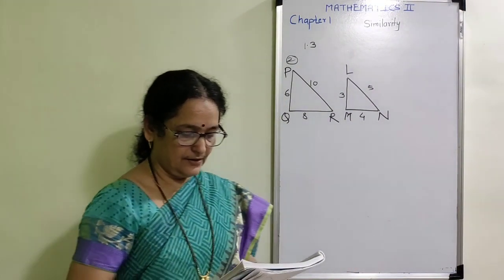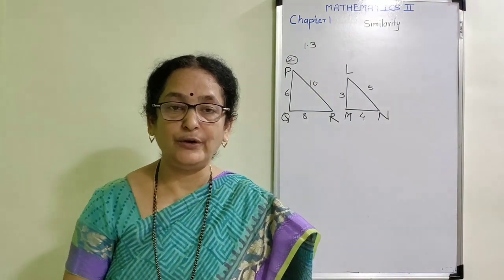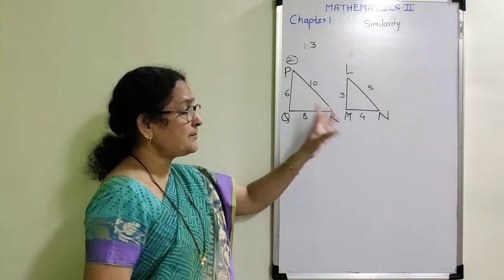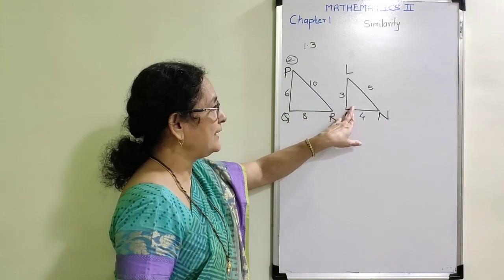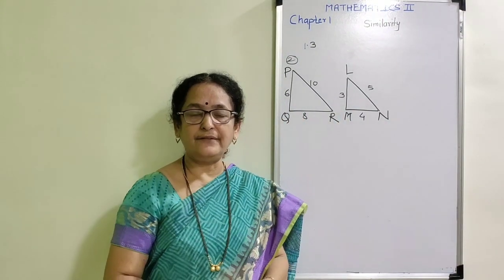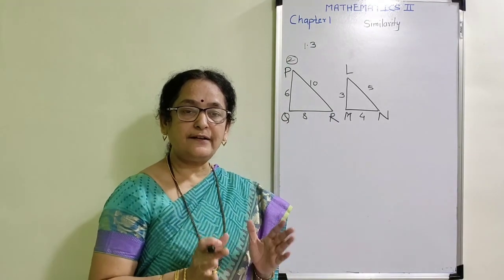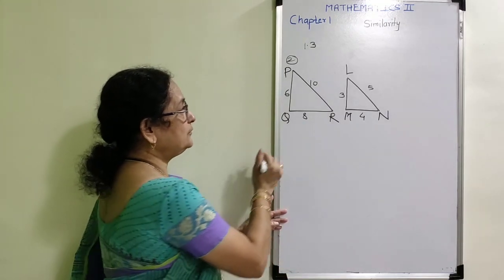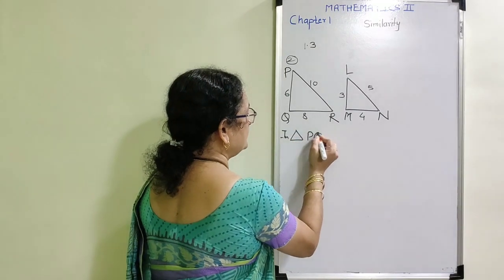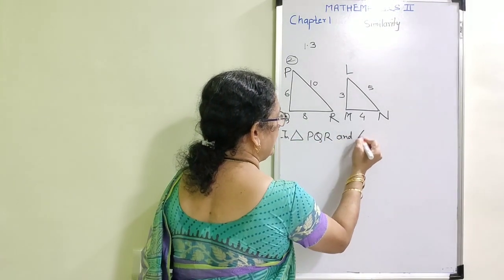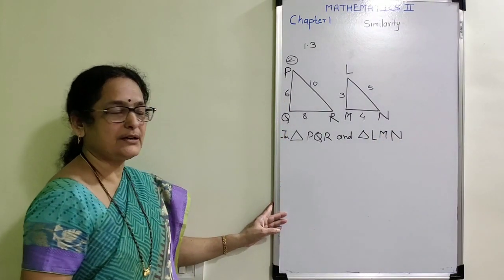Are the triangles in figure similar? If yes, by which test? Now observe the figure. I am going to explain it again. The shape of the given triangles is like a right angle, but there is no sign of right angle, and that's why I'm not having anything about the angles. Now I'm going to concentrate only on sides. Now observe the two triangles. I'm going to write the names, triangle PQR and triangle LMN. I'm going to write the ratio of their corresponding sides.